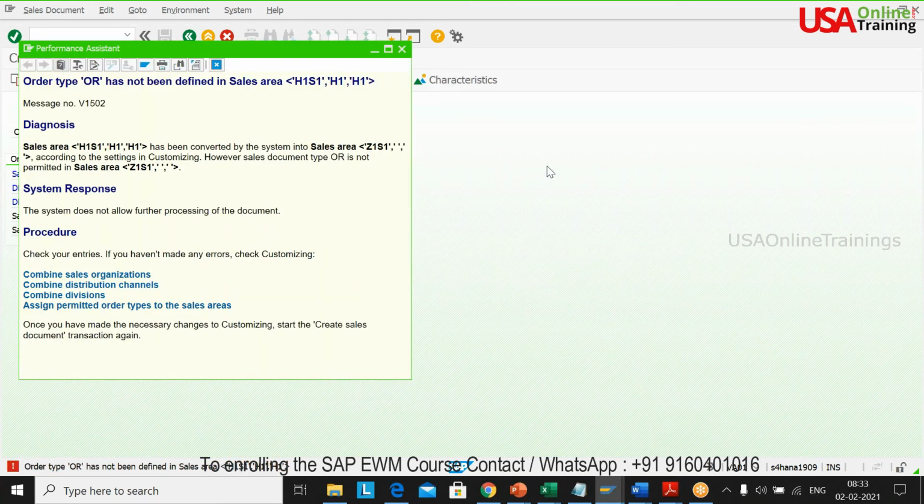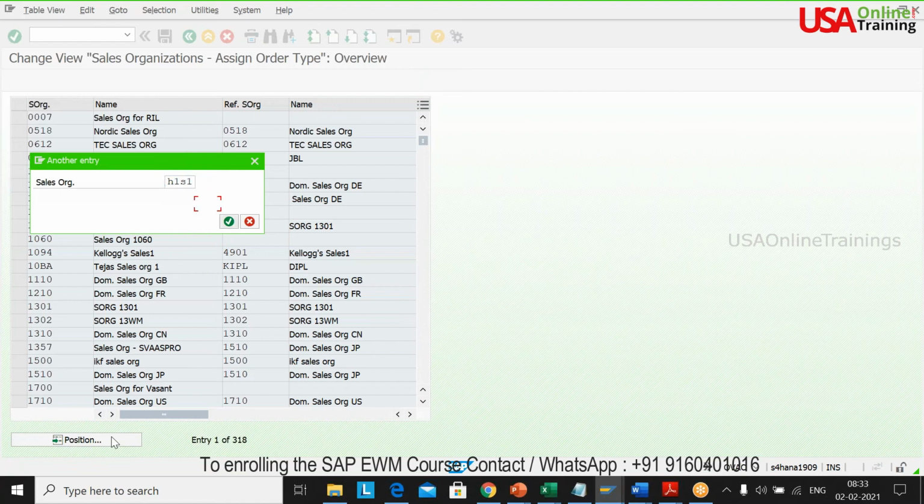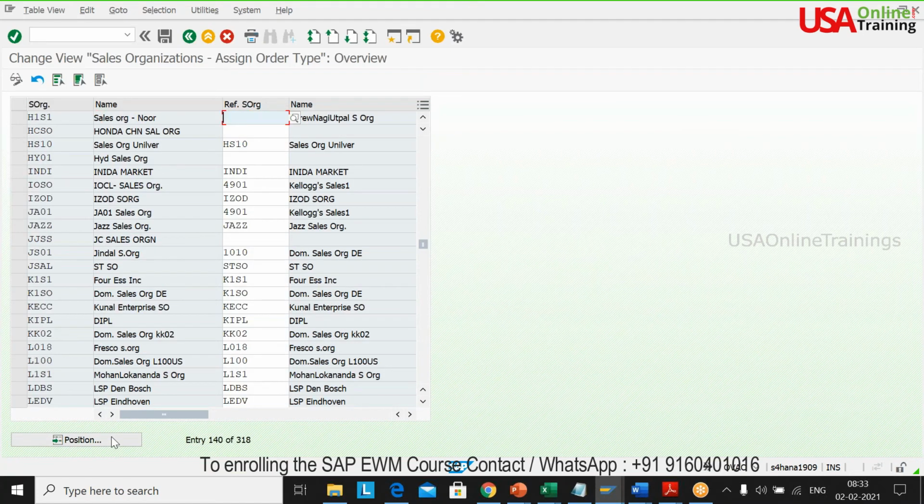Whenever you are creating the sales order, these are the mandatory settings required. So just combine it. So these are some prerequisites, sales organization to order type and all those things. Generally, SD folks will do all the setup. So what we are doing is we are keeping everything ready for our next exercises. This is what I am doing in terms of org structures. So you also do the same thing.